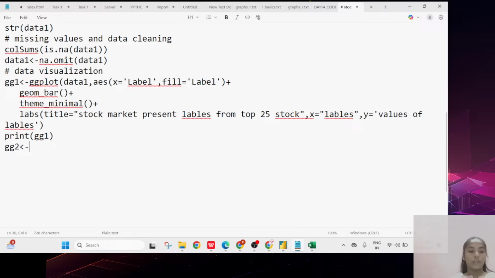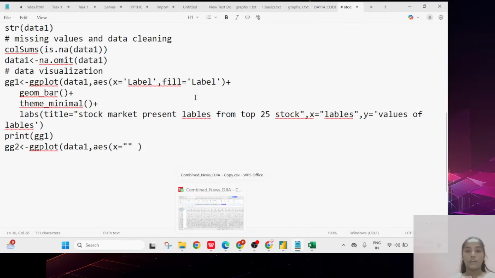So here I want to take gg2 is equal to, again ggplot of data1 comma aes is equal to, and which variable you want to take, that variable you can take here, aes of x is equal to, I am taking here top 25 something like that I can take, okay.